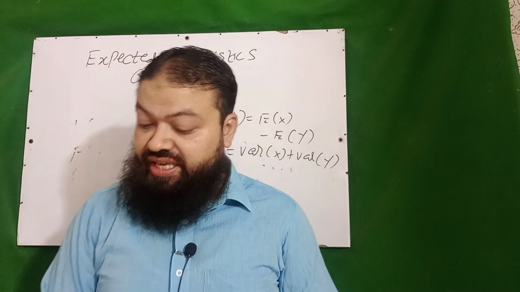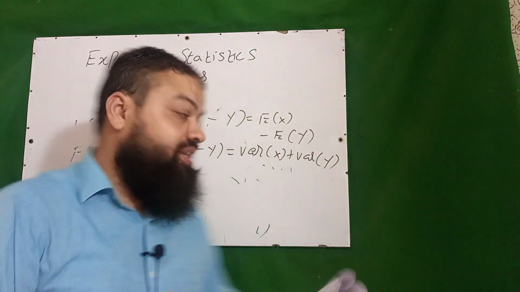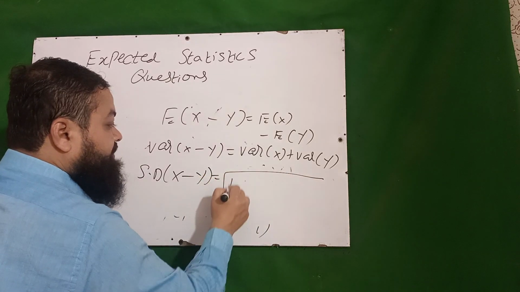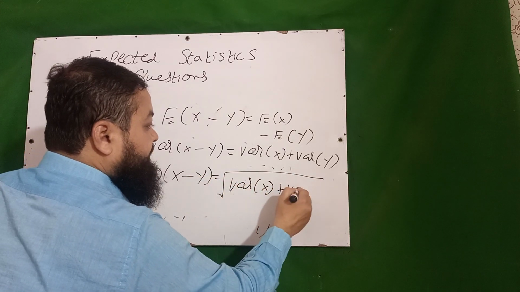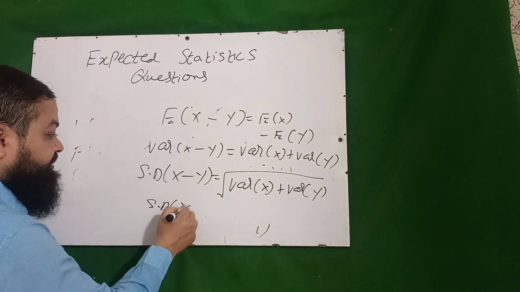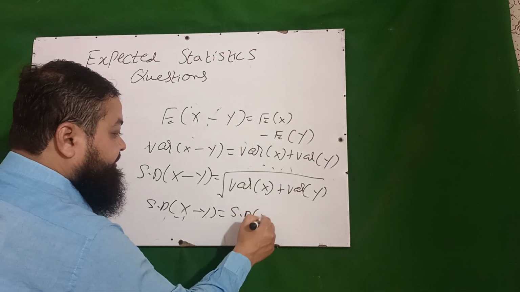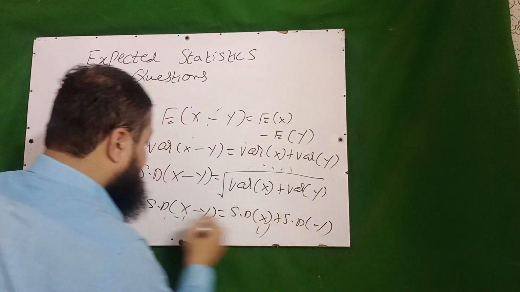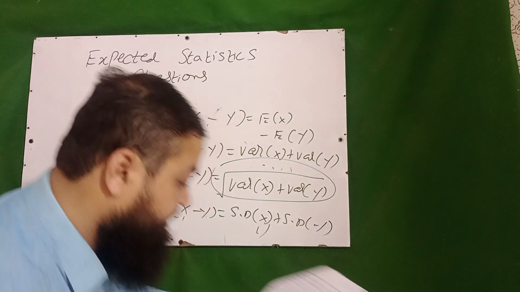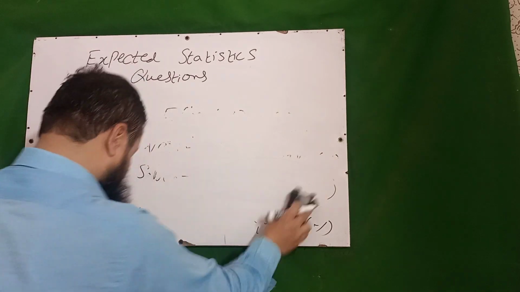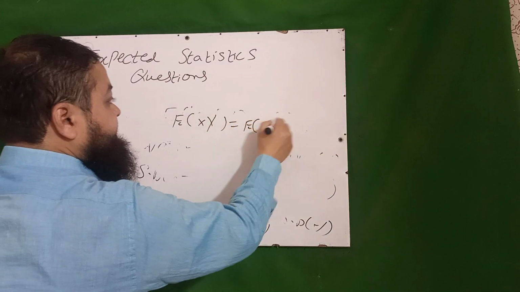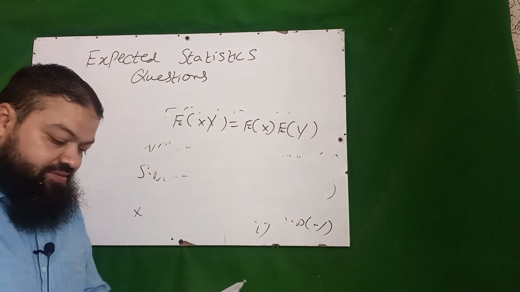A very important question. If X and Y are independent random variables, then standard deviation of X minus Y will be equal to under the root variance of X plus variance of Y. A very important one. I have seen some students, they write it like this: standard deviation of X minus Y is equal to standard deviation of X plus standard deviation of Y. That is incorrect. The correct one is this much. If X and Y are independent random variables, then expectation of XY will be equal to expectation of X into expectation of Y.